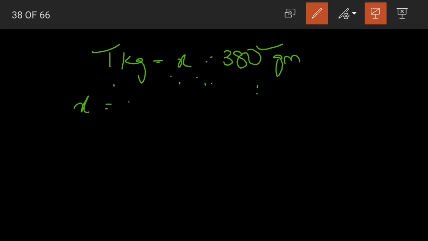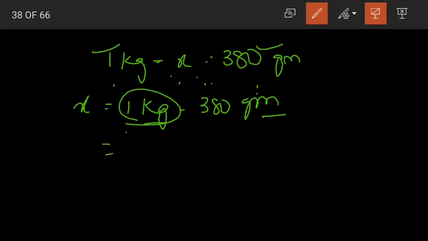Subtrahend is equal to how much? Minuend minus the difference. 1 kg minus 380 grams. Now if you look at these, one is in kgs and the other is in grams, so it is not possible for us to subtract these two. That is why we'll convert these kilograms into grams.